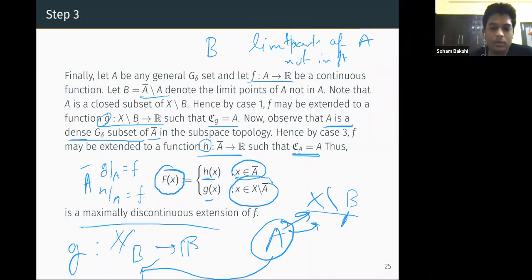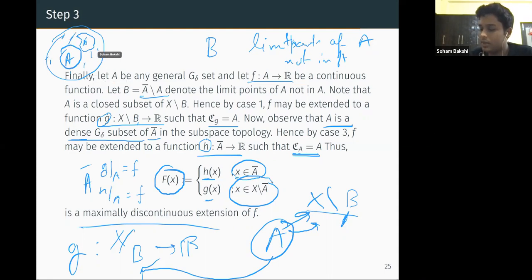Similar way, right? So the main idea behind it is that we divide the whole set into the set A, then the outside limit points of A, and then the other whole part. Okay, the other whole part.